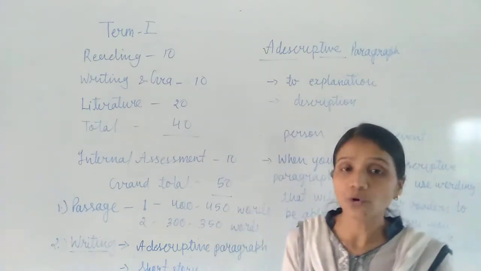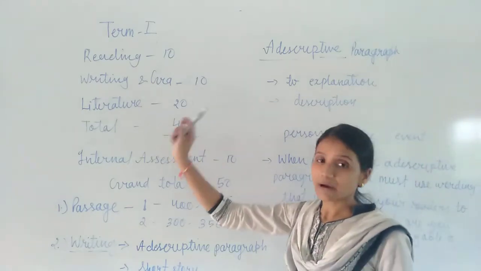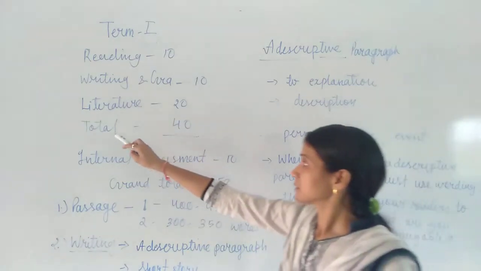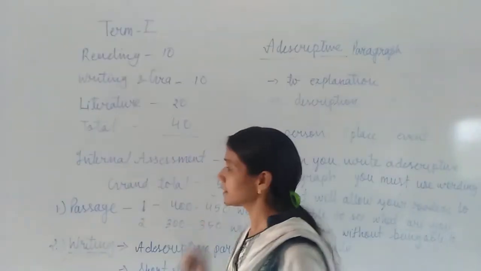Literature means what? You have 2 textbooks, Beehive and Moments. So 20 marks for the literature part. Now see, the total marks is 40. Then the remaining 10 marks are for the internal assessment.